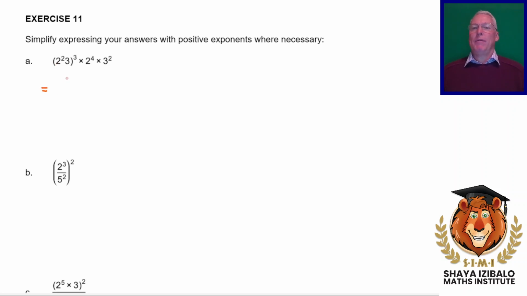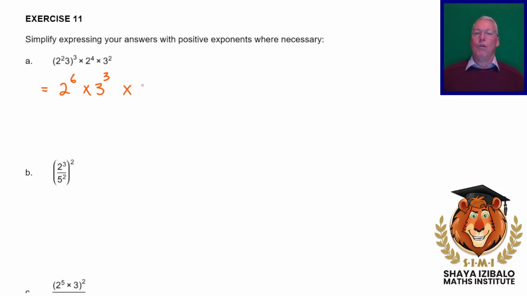So remember that when we've got a product, both the things get the power. But remember also that if we already have a power on a number, that 2 squared needs to be cubed, which actually becomes 2 to the 6. Remember, numbers that already have a power, raised to a power, we multiply the powers. The 3 just gets the 3, right? In fact, there's a 1 on that original 3, so the powers are still multiplying.